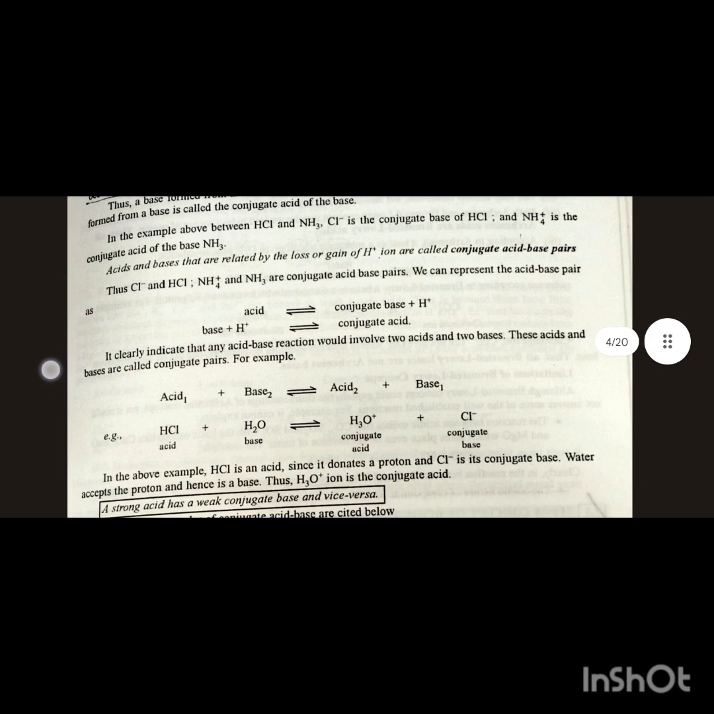Acids and bases that are related by the loss or gain of a hydrogen ion are called a conjugate acid-base pair. The Cl⁻ and HCl, NH4⁺ and NH3 are conjugate acid-base pairs. We can represent the acid-base pair: acid ⇌ conjugate base plus H⁺, base plus H⁺ ⇌ conjugate acid. It clearly indicates that any acid-base reaction involves two acids and two bases; these are called conjugate pairs. For example, acid 1 plus base 2 dissociate into acid 2 plus base 1.